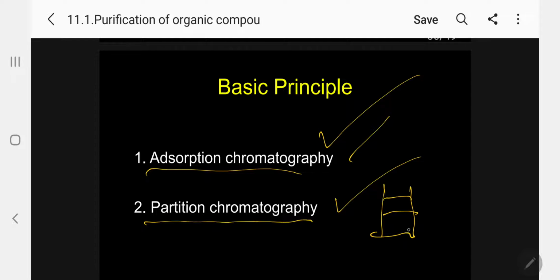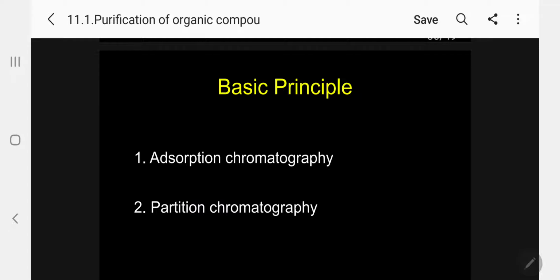Insoluble liquids: one is the aqueous layer, another is the organic layer. So we pass the mixture into this layer, so we can separate. This is called partition, the chromatography technique. So chromatography is based on both adsorption chromatography and partition chromatography, both principles we have.